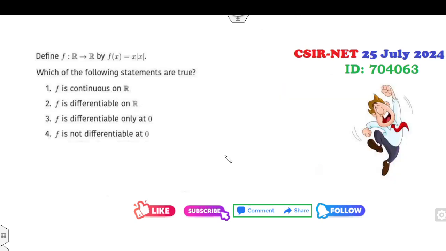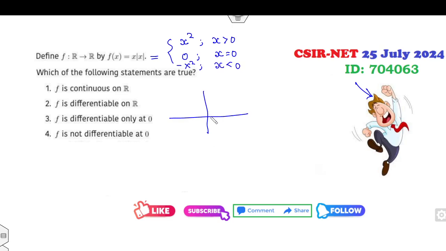Okay, look at this, this is the function, a very simple one. That's why I'm putting this picture for you, because your reaction will look like this. It is x square when x is greater than 0, 0 when x is equal to 0, and minus x square otherwise. Now if you draw it graphically, when x is greater than 0 it's a parabola, when x is less than 0 it's a parabola.